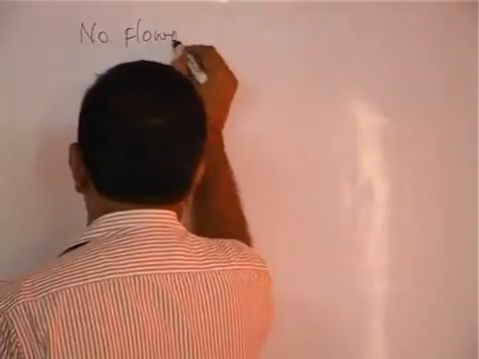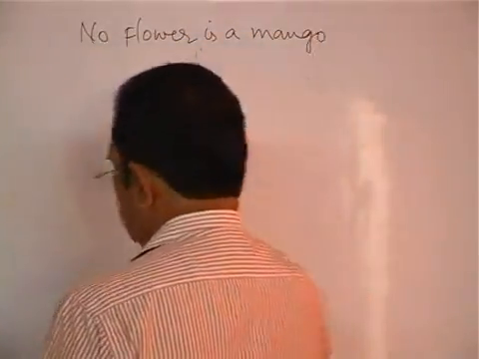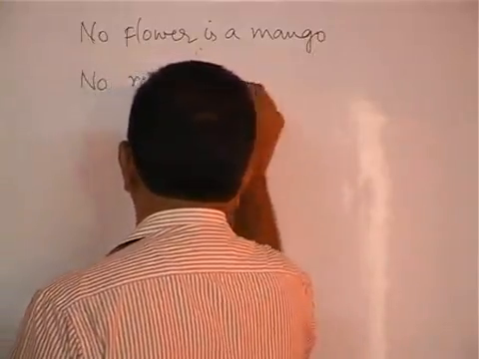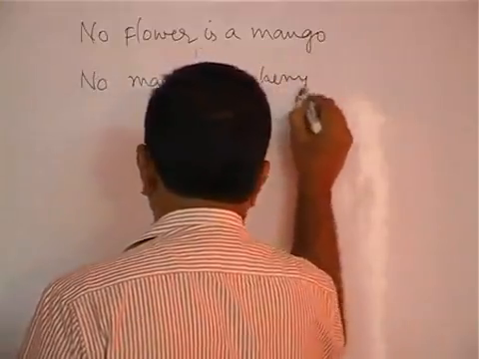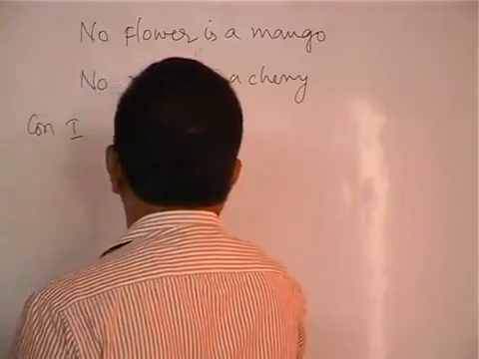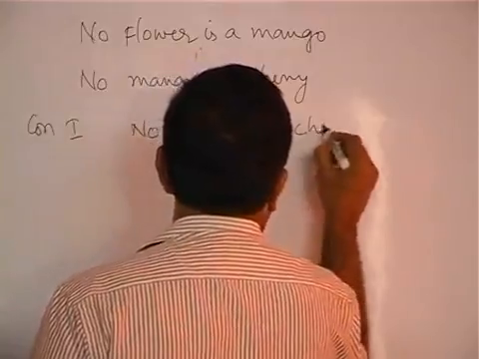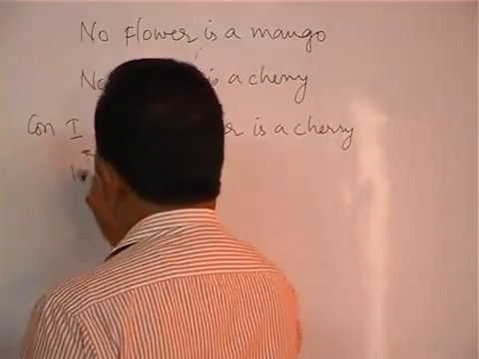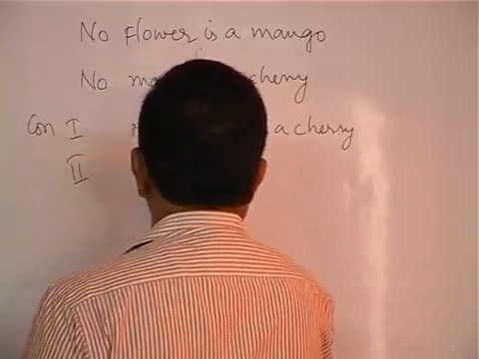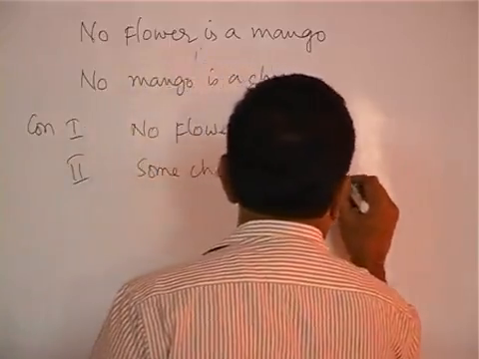No flower is a mango. No mango is a cherry. Conclusion 1: no flower is a cherry. Conclusion number 2: some cherries are mangoes.